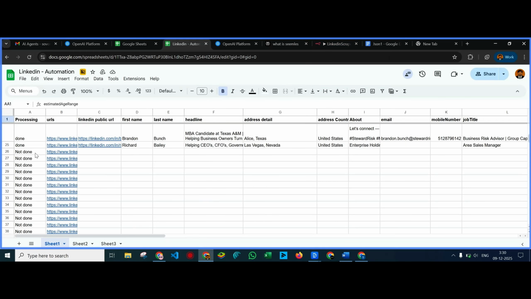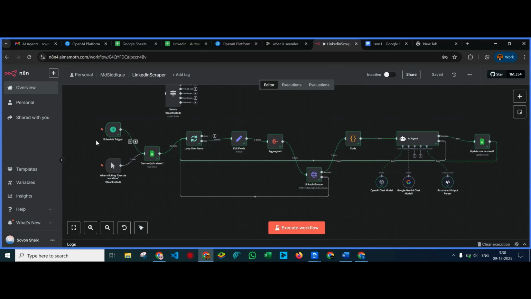So as you can see, these are not done, yet to be processed. So I'll go to my n8n agent and hit execute workflow. It will take those URLs which are not processed and then loop over all the items.